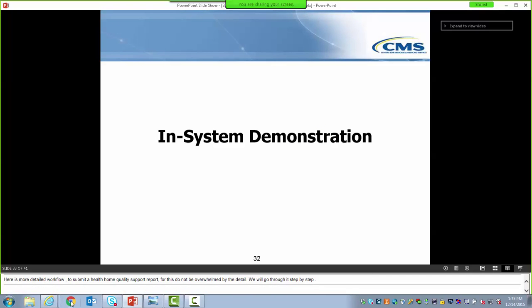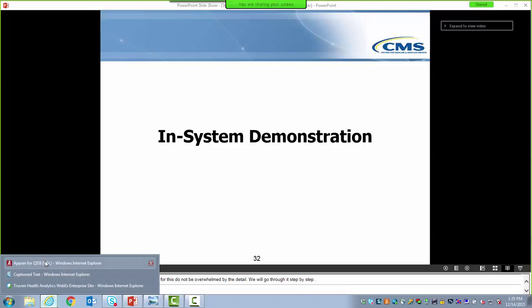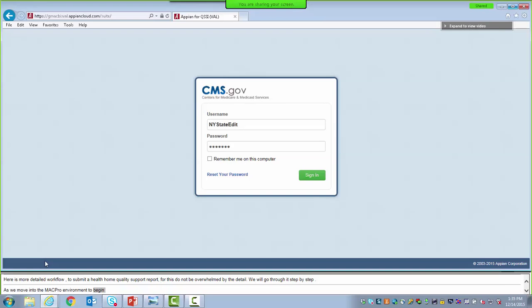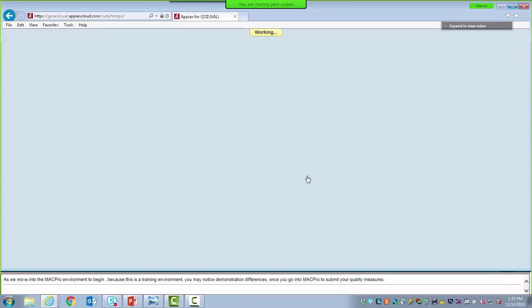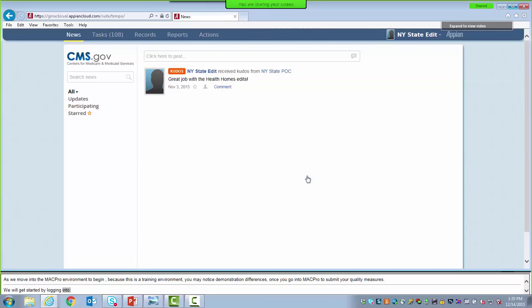Please note that because this is a training environment, you may notice slight cosmetic differences between this demonstration and what you see when you go into MACPRO to submit your quality measures. So we're going to get started by logging into MACPRO as a state editor. The information you see during this training is arbitrary and only being used for training purposes. When your state enters your Health Homes Core Set quality measure information, you should follow the technical specifications for each measure.